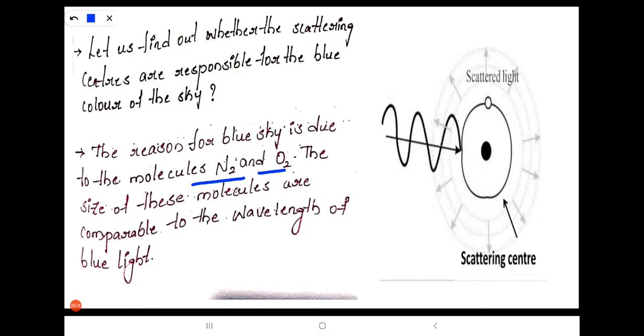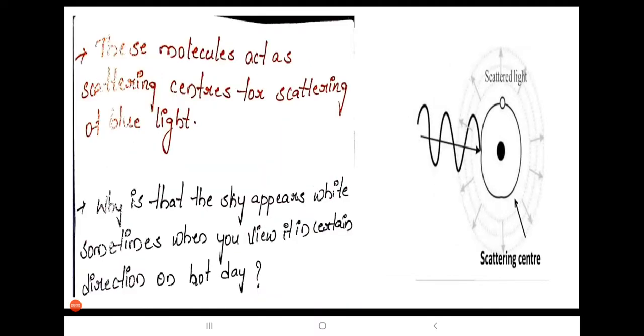The size of these molecules is comparable to the wavelength of blue light. So these molecules act as scattering centers for the scattering of blue light.